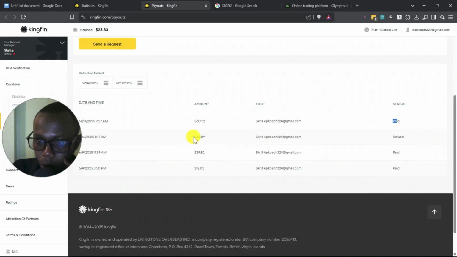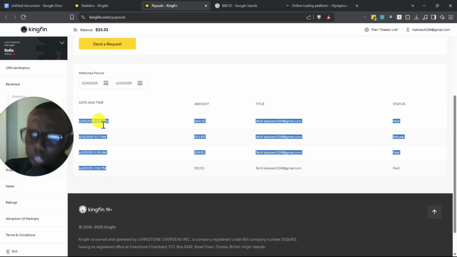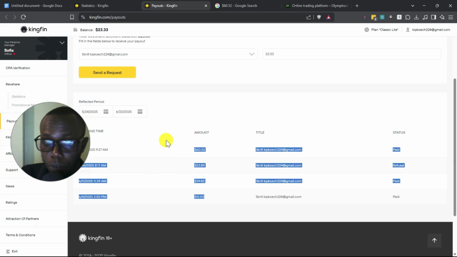I wanted to withdraw, I think, $53, but it was refused, something like that. So far in a month, I've withdrawn... this is actually all of June, sorry. If you add all of this, that's how much I've made inside this platform.